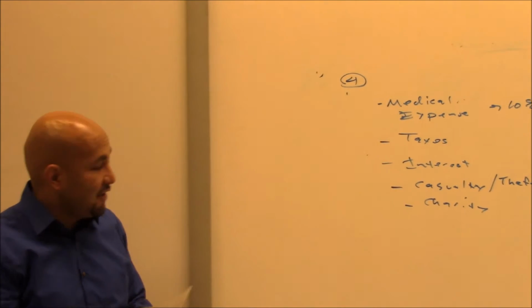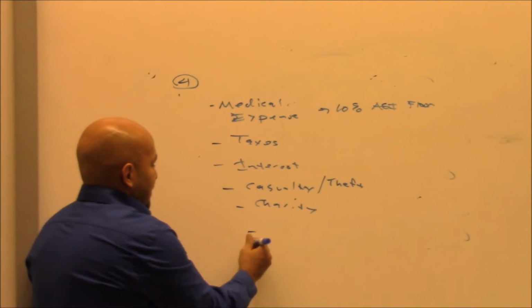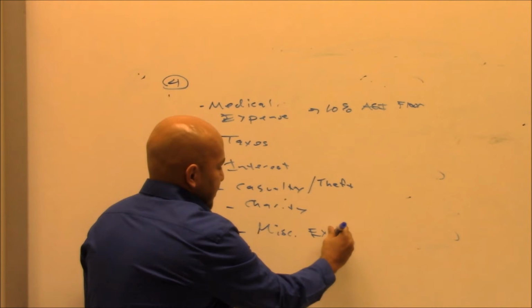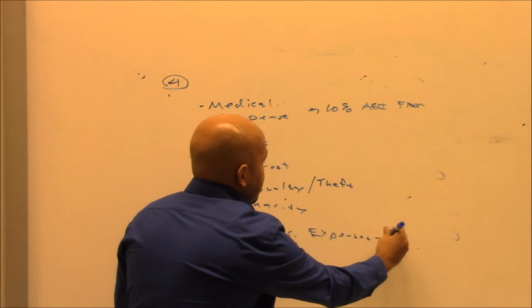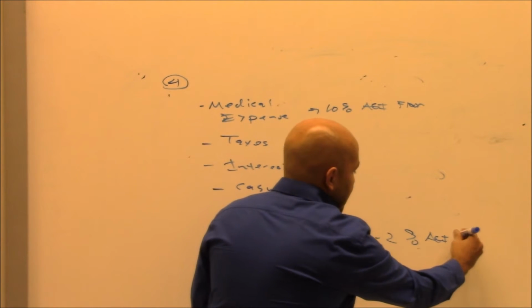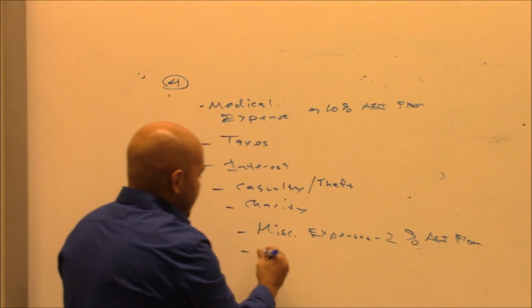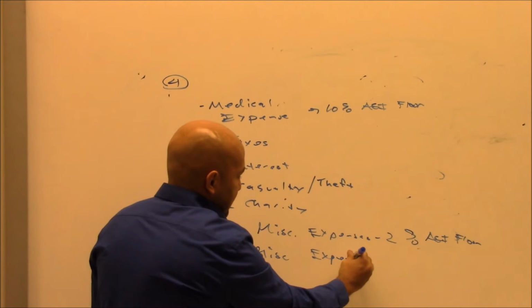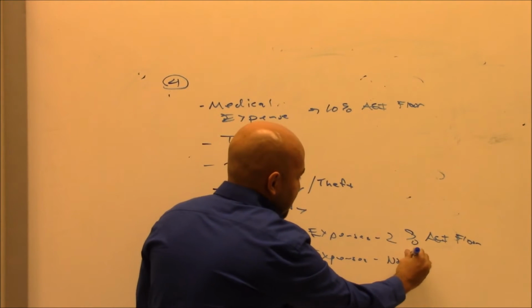After charity, you already said that we have miscellaneous expenses, and there are 2 types: miscellaneous expenses subject to the 2% AGI floor, and miscellaneous expenses which have no floor.